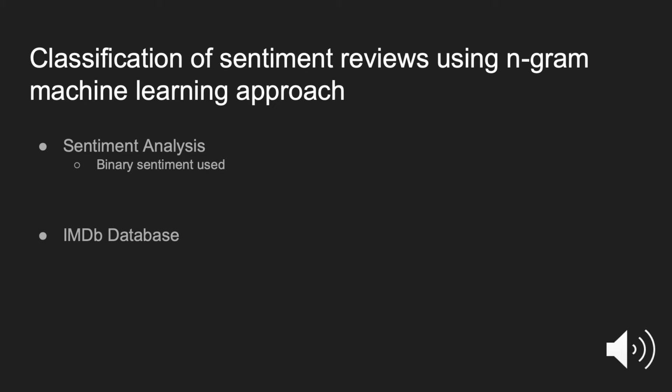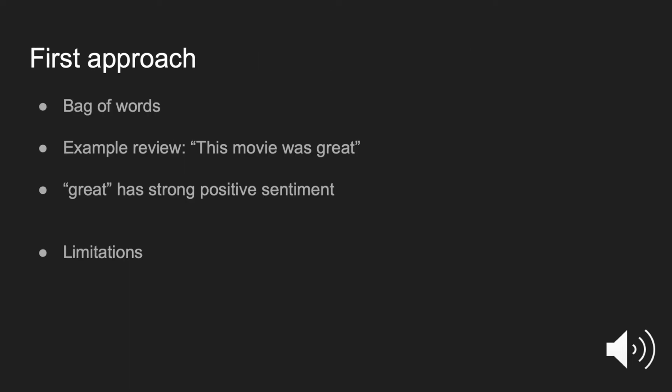I'll be talking today about a paper called Classification of Sentiment Reviews Using N-gram Machine Learning Approach. This paper aims to compare different N-gram approaches for sentiment analysis, one of the most common tasks in the field of natural language processing. For this purpose, we aim to classify movie reviews as either positive or negative.